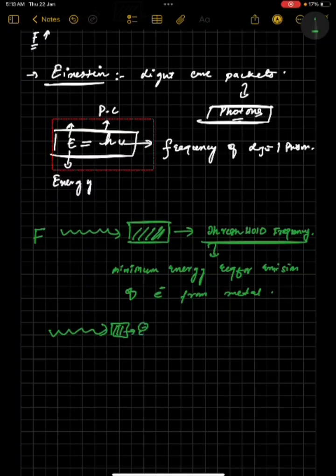ठीक है, उसके below अगर जो भी light है उसकी threshold से कम frequency है, no emission will take place. हाँ, अगर threshold की जितनी है, electrons will escape, चलो कम ही होगा, एक electron दो electron, but emission of electrons will take place. And if you keep increasing the frequency of a light above the threshold frequency, then what will happen?